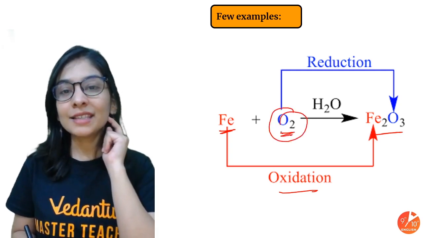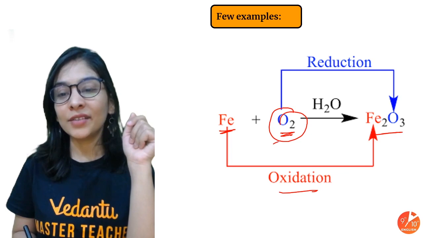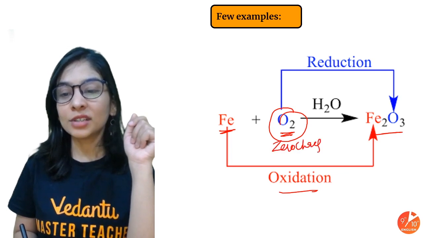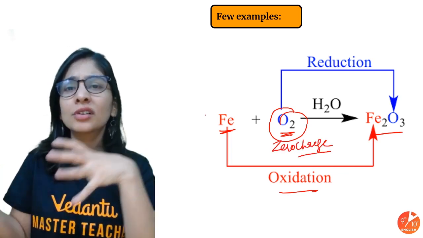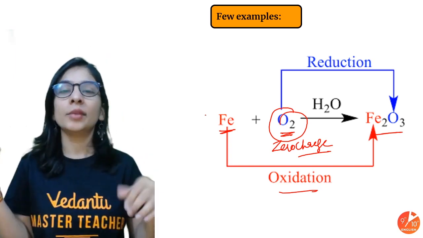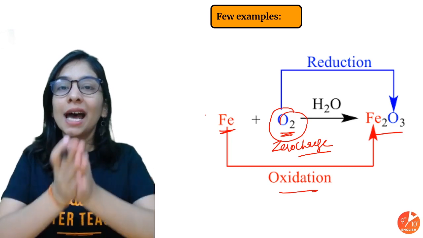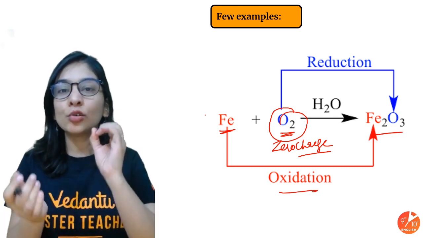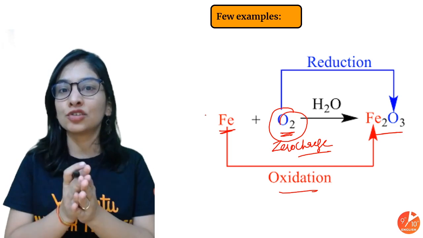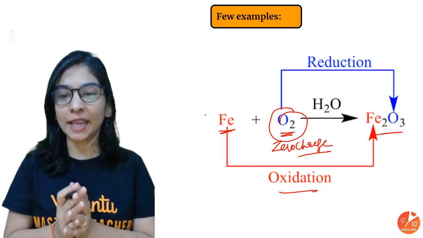How come? Any substance in elemental form is having zero charge. I hope there is no denying in the same. Iron zero charge, oxygen zero charge. When I take any element, sodium, lithium, any element of the periodic table, every atom is having zero charge because the number of protons and electrons is the same. Positive and negative is the same.